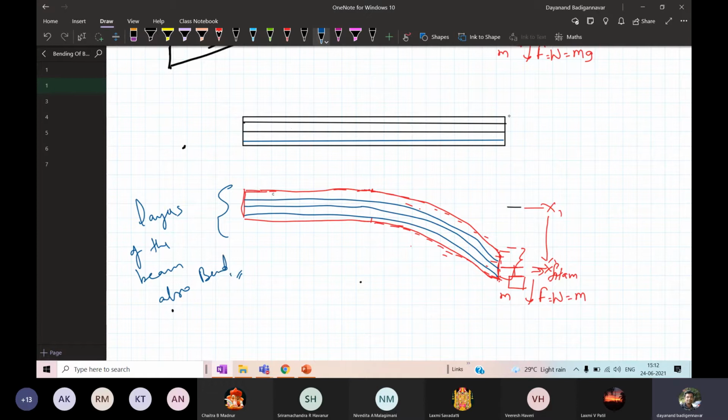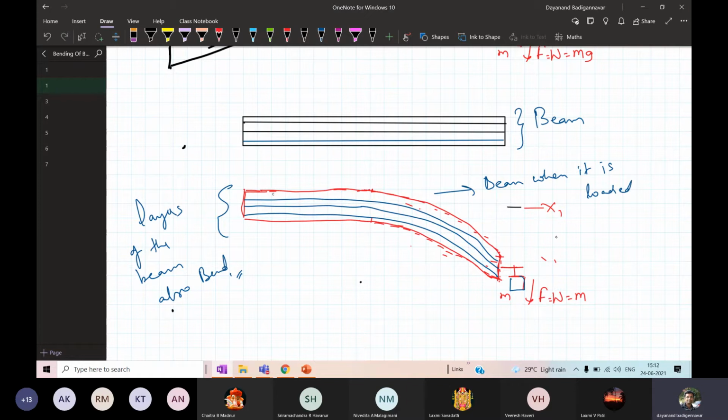This is the original beam. This is the same beam when it is loaded. Loaded means we have applied the mass. As we apply the mass, there is a force acting in the downward direction. Due to the application of the force, or the weight W equal to M into G, it is going to bend down.